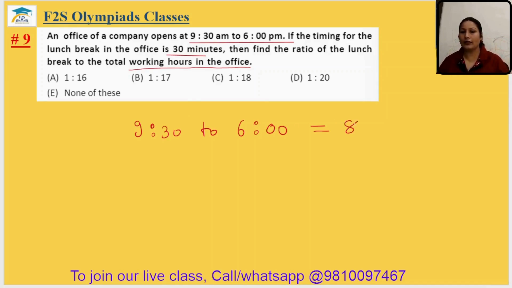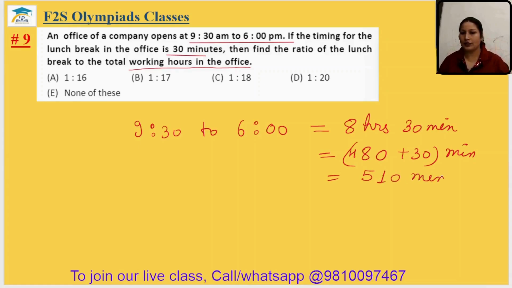So we can write 8 hours 30 minutes. Converting it into minutes only, 8 multiplied by 60 is 480, plus 30 minutes, it will be 510 minutes.